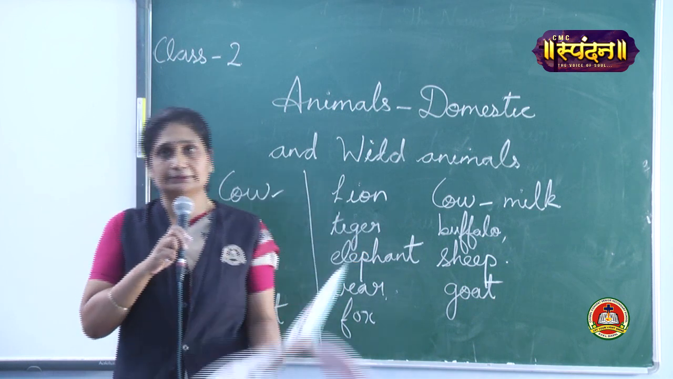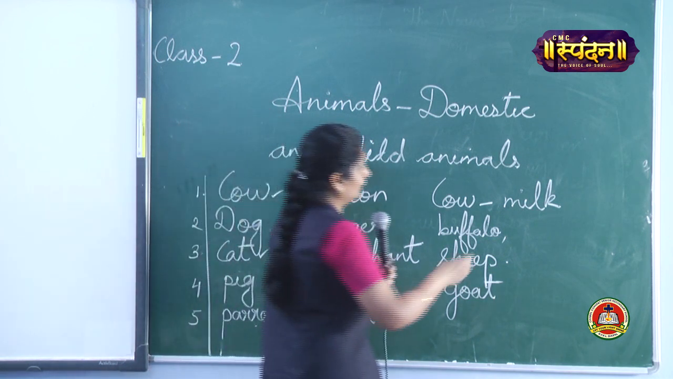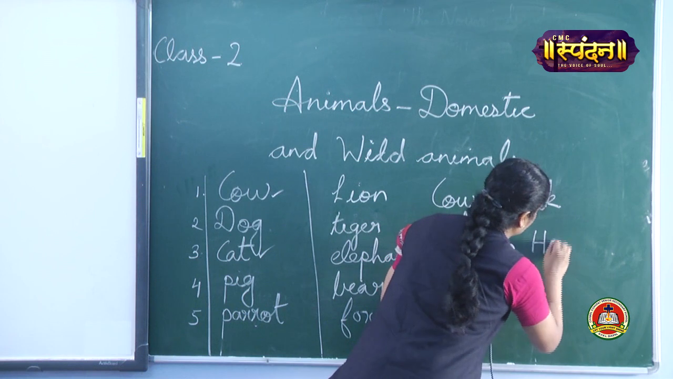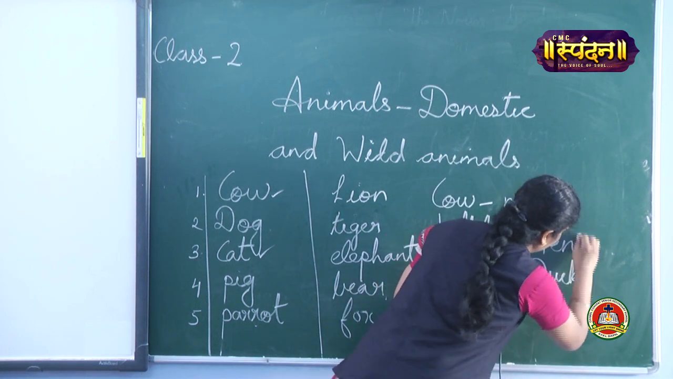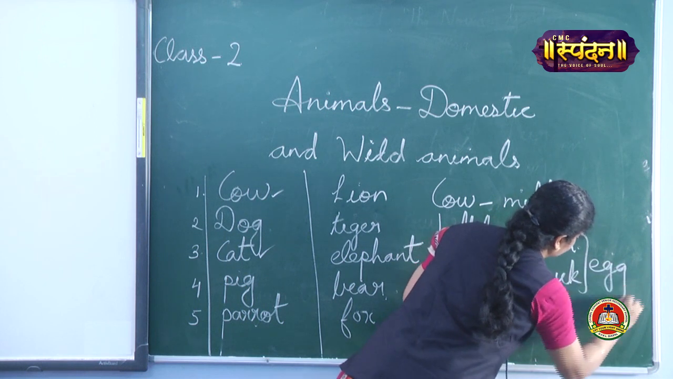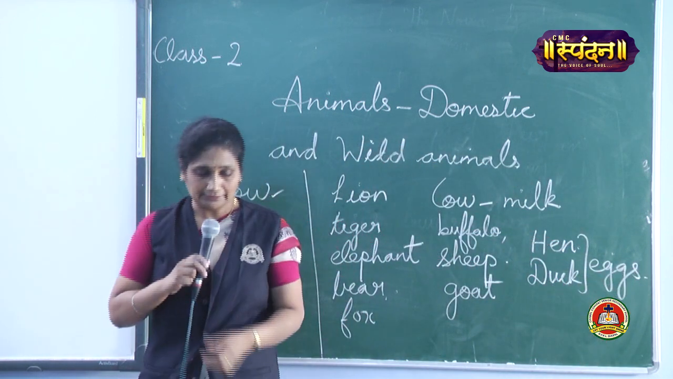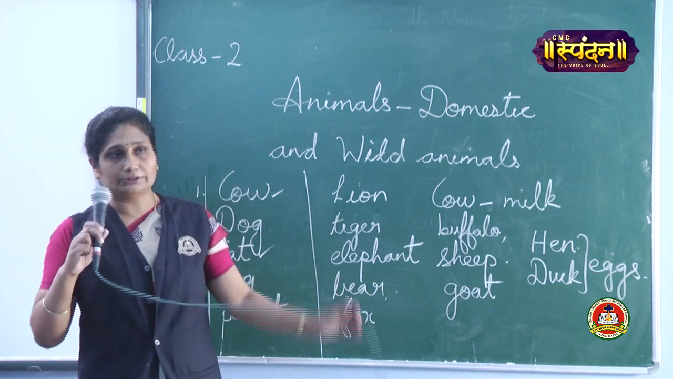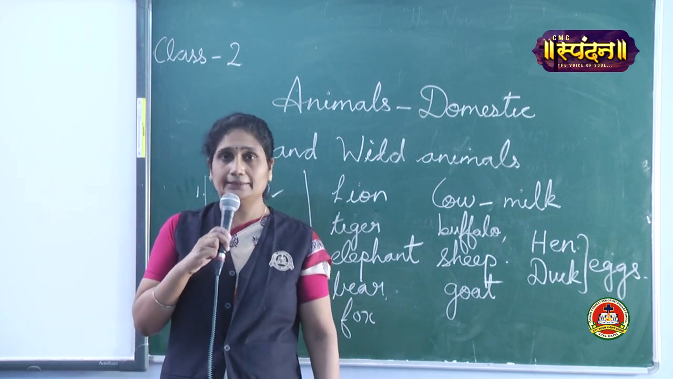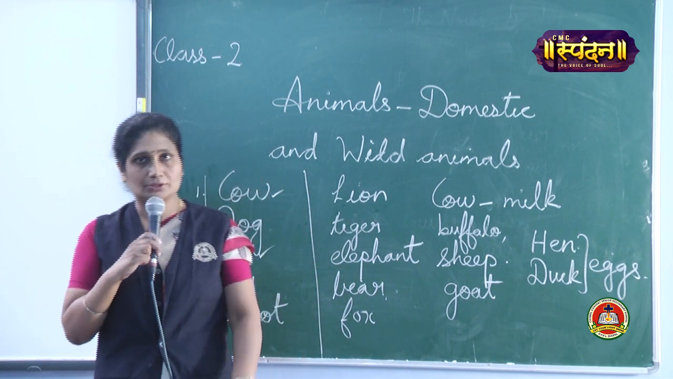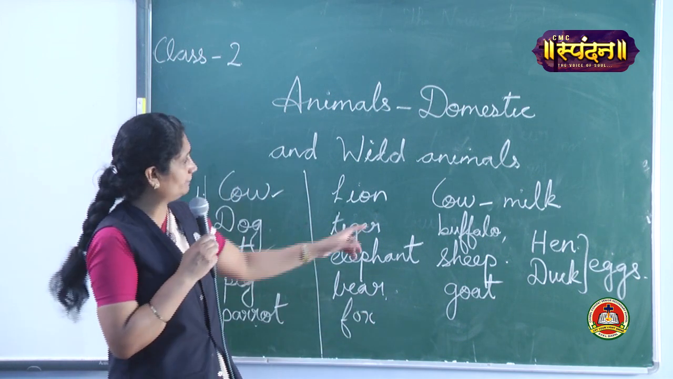Hens and ducks give us eggs. So hen and duck, what do they give? They give us eggs. And goats, we eat the meat of goat also, some of them eat the meat of goat, hen also, some of them. Now what do sheep give?